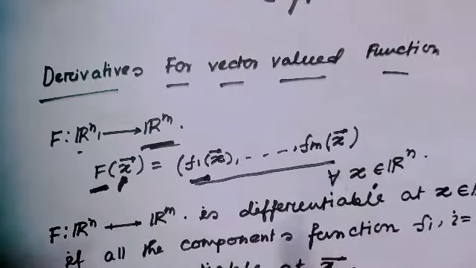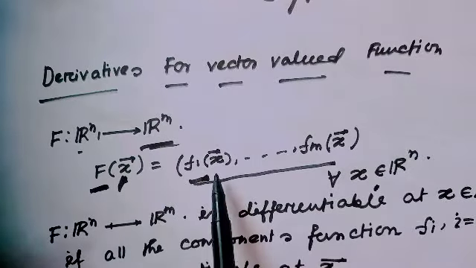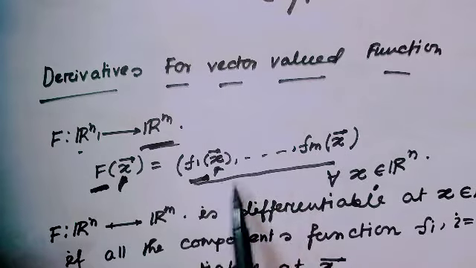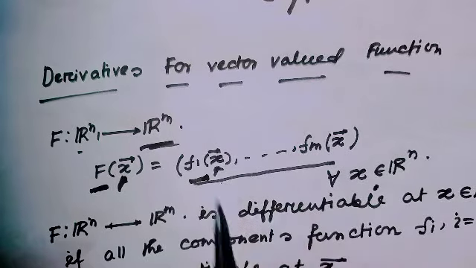And these elements will change when we change this x. Therefore, these m components depend on this x.